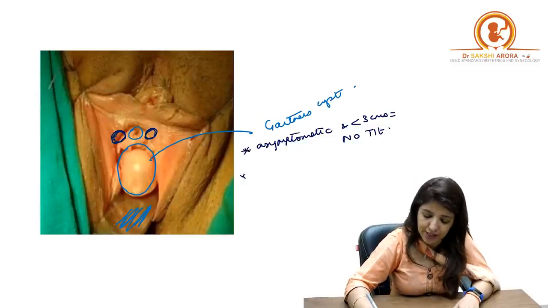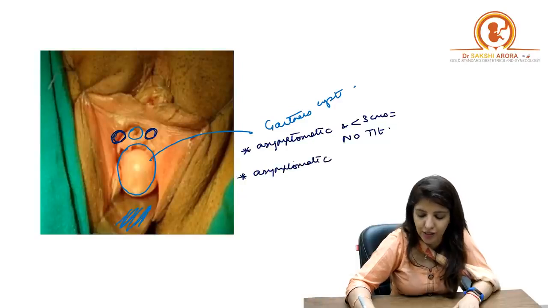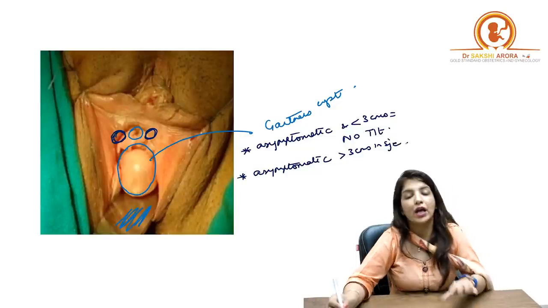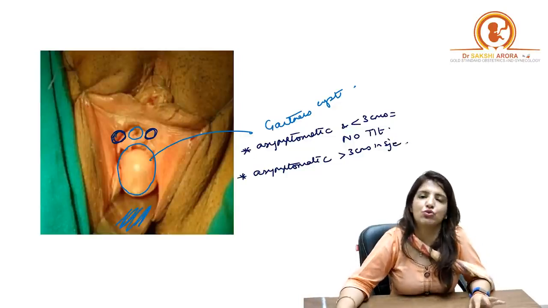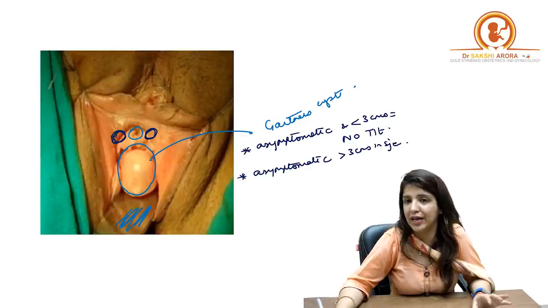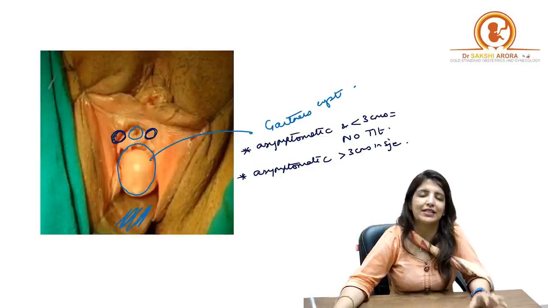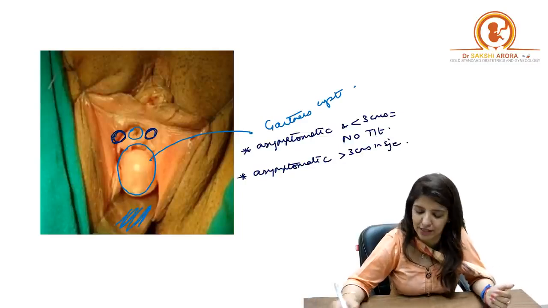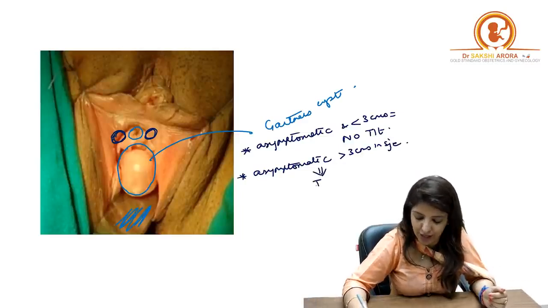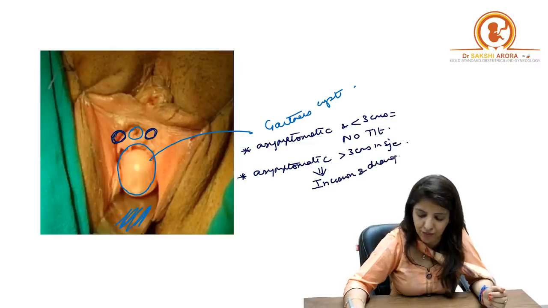No surgical treatment you have to do, right? If a Bartholin cyst is asymptomatic and it is more than 3 centimeters in size, earlier they used to say that the first line management of Bartholin cyst is marsupialization. But now they say that if the cyst is asymptomatic and if it is more than 3 centimeters in size, then the management is incision and drainage, right?